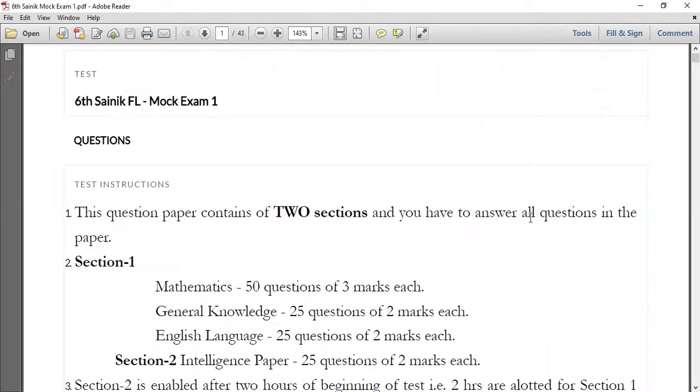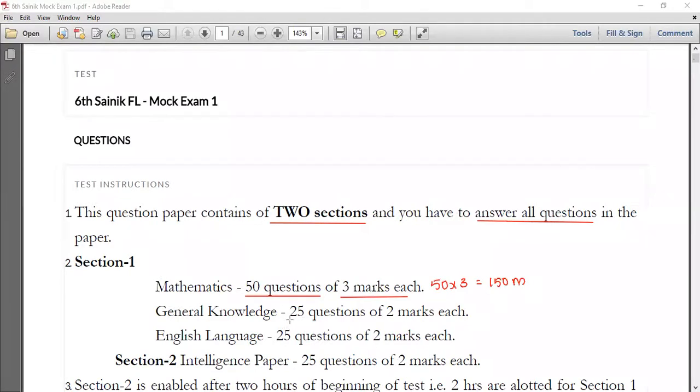This paper is going to contain two sections, and you have to answer every question; it's mandatory to answer every question. In mathematics you'll have 50 questions, and each question carries 3 marks, that is 50 into 3. So altogether 150 marks have been allocated for mathematics.